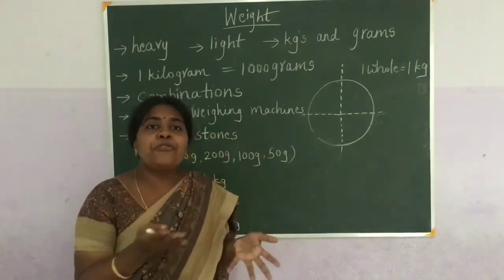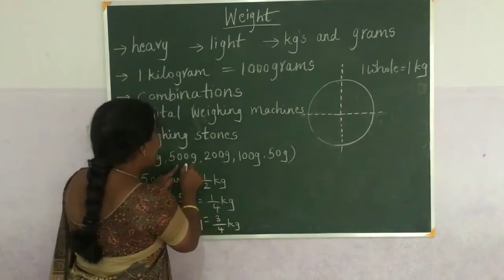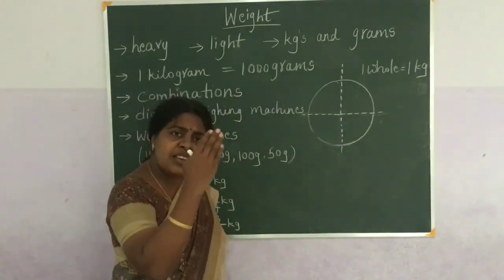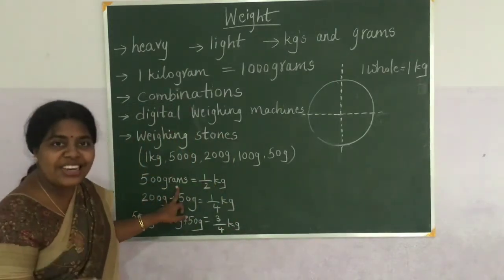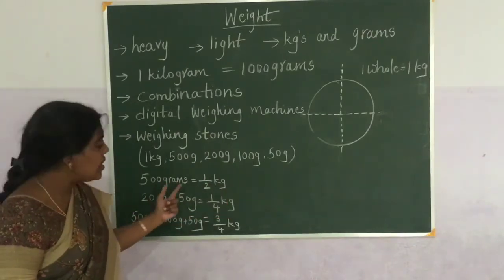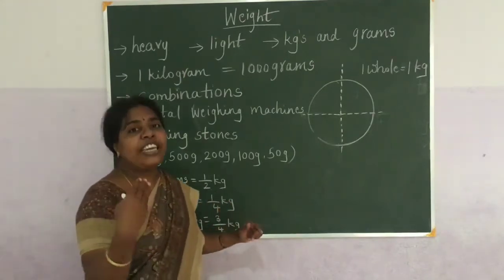What is half of 1000? It is 500. So 500 means it is half. So, 500 grams is nothing but half kg. This is in terms of grams, and this 1 by 2, half, is in terms of kgs.